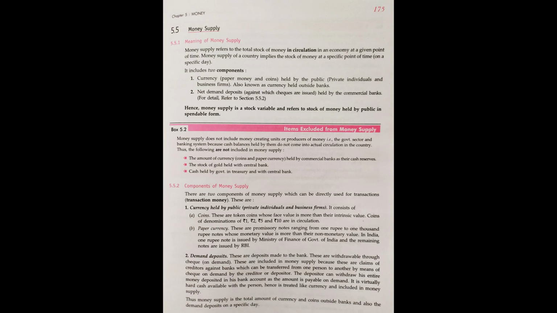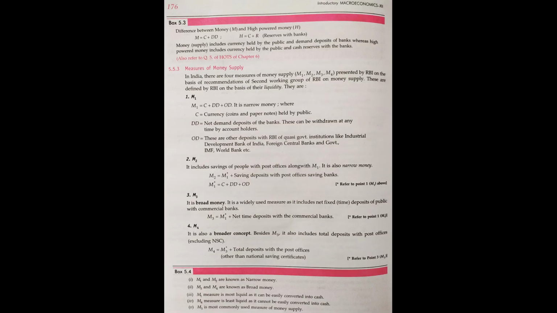Usually demand deposit means such type of deposits which can be withdrawn on our demand. For example, I have a savings deposit in a bank, and whenever I demand to withdraw money from that deposit, the commercial bank is liable to give it to me.